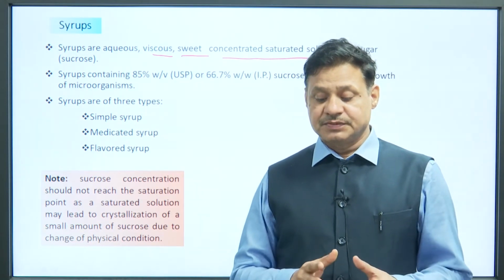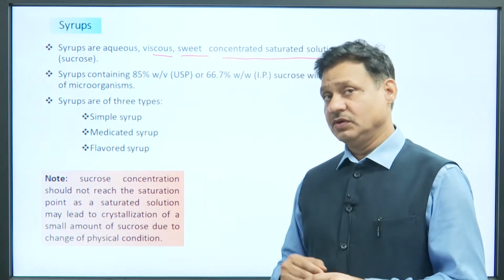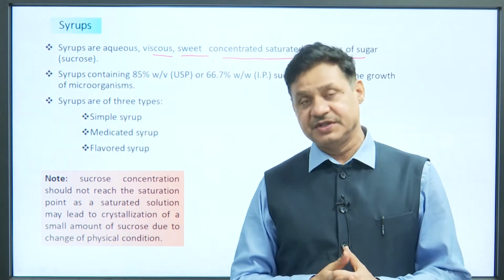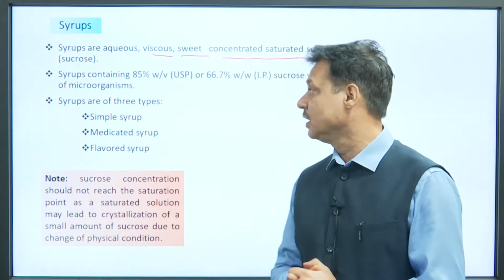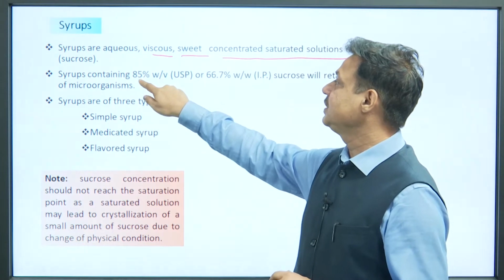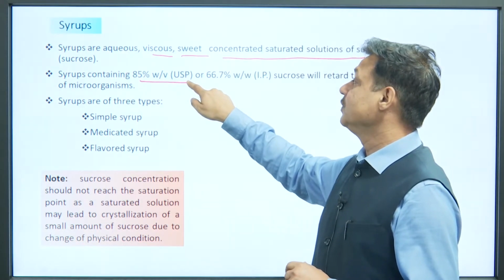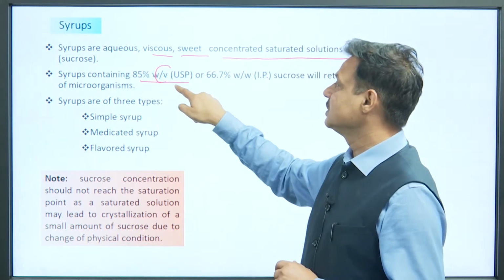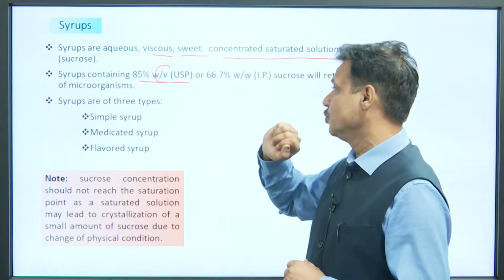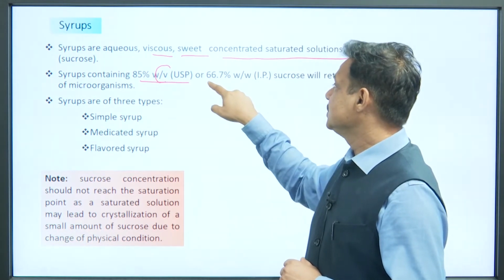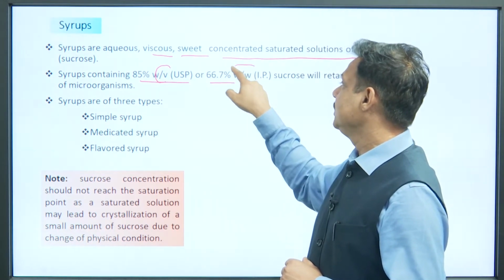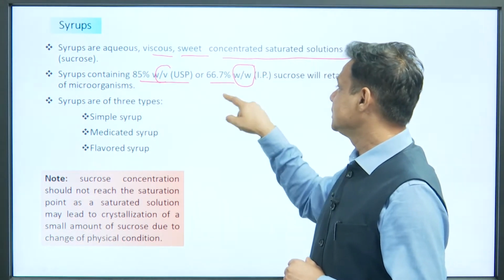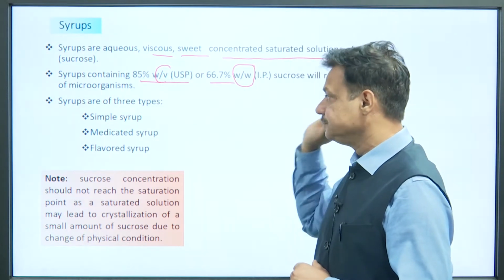So, simple syrups can be classified on the basis of sugar concentration as per the official books like United States Pharmacopoeia and Indian Pharmacopoeia. If the sugar concentration is 85% weight by volume, then it is the simple syrup of United States Pharmacopoeia, and when it is 66.7% weight by weight, then it is known as simple syrup as per the Indian Pharmacopoeia.